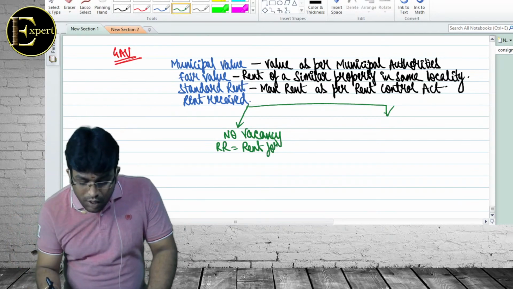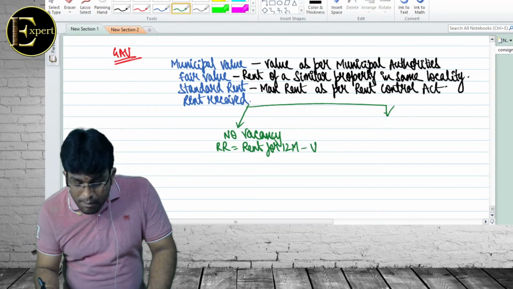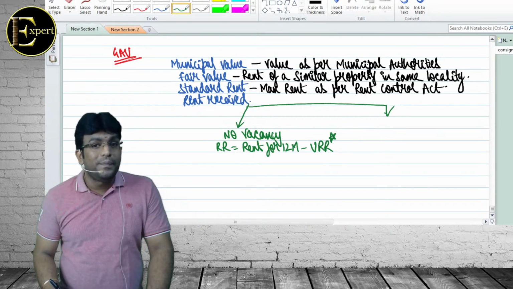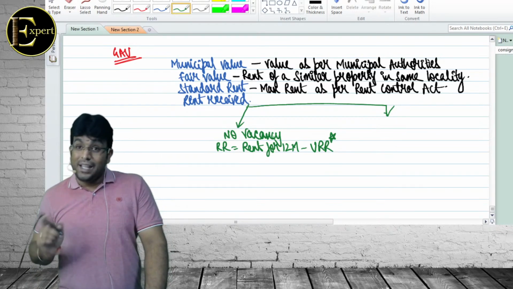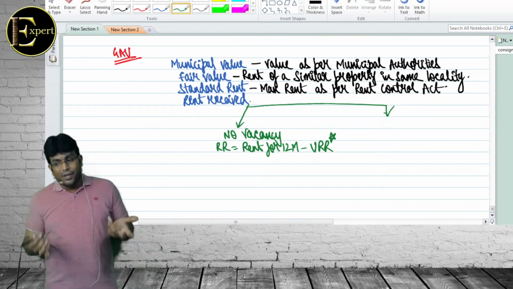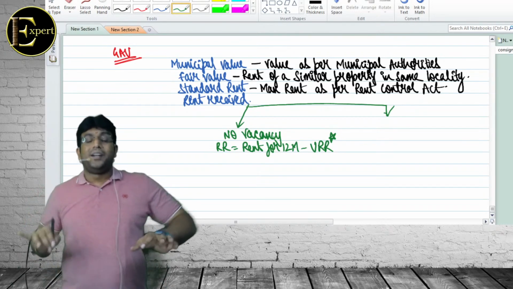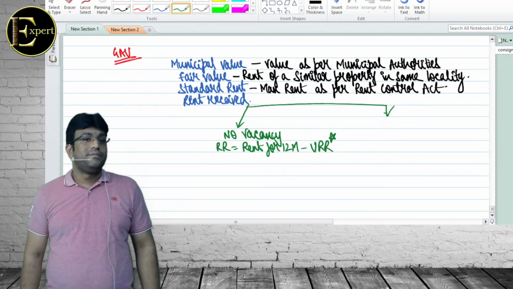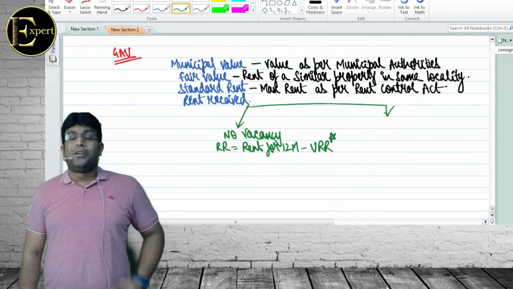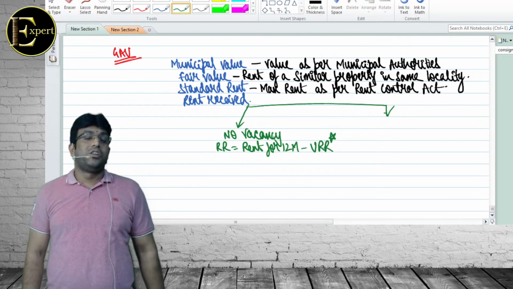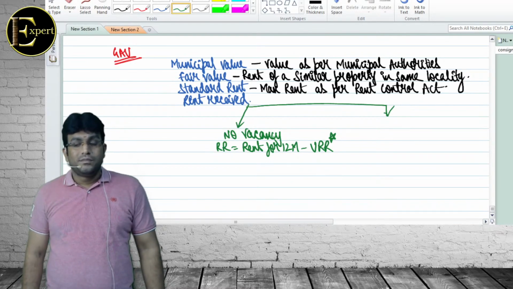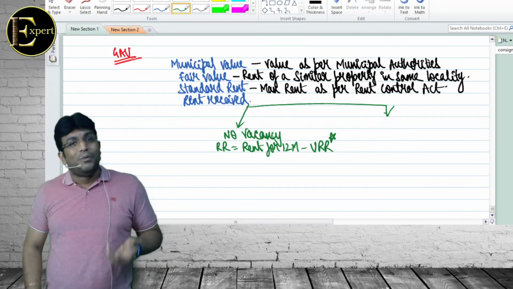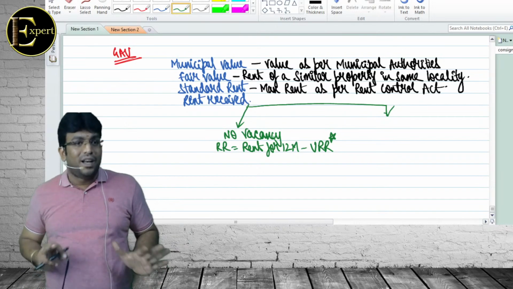Rent received is equal to rent for 12 months minus URR. URR stands for unrealized rent. Unrealized rent is different. Vacancy is different. Vacancy means I want to give it on rent, but nobody is taking. Unrealized rent means I gave it on rent, but that stupid fellow is not paying the rent. Or a genuine fellow, but not paying rent because COVID has come, he is also having financial problem. Anything is possible, no? Whatever fellow it is, unrealized is unrealized.